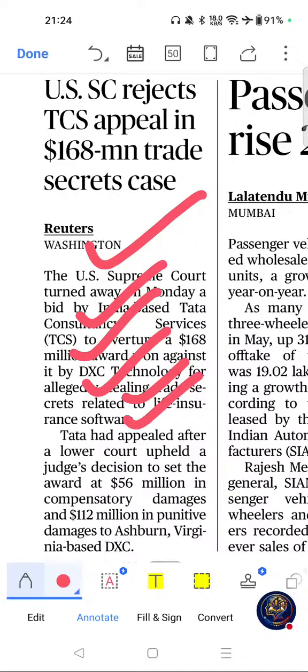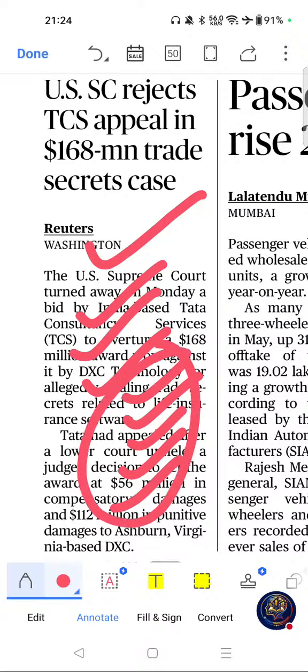Award amount is $168 million. DXC Technology won the case. Dispute involved software trade secrets, and this highlights importance of IPR protection. Please go through this one. Move on to next important article from this page.